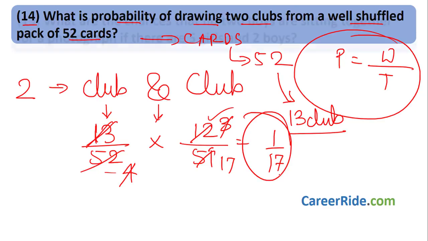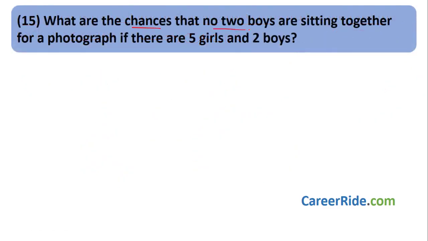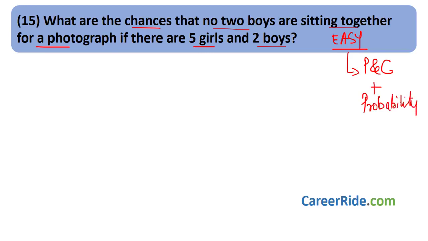Moving to question number 15. What are the chances that no 2 boys are sitting together for a photograph if there are 5 girls and 2 boys? Now this sum is easy, it is not actually difficult. The only thing is that this is not just a probability sum, this is a permutation and combination sum plus a probability sum. But if you pay very close attention right now, you will be able to solve this sum even if you have not studied permutation and combination. You just need to remember a very small trick.